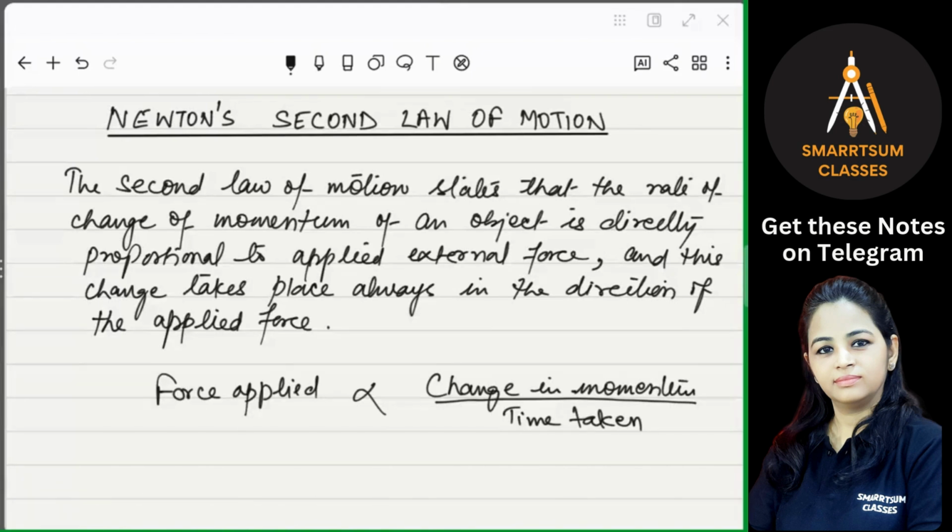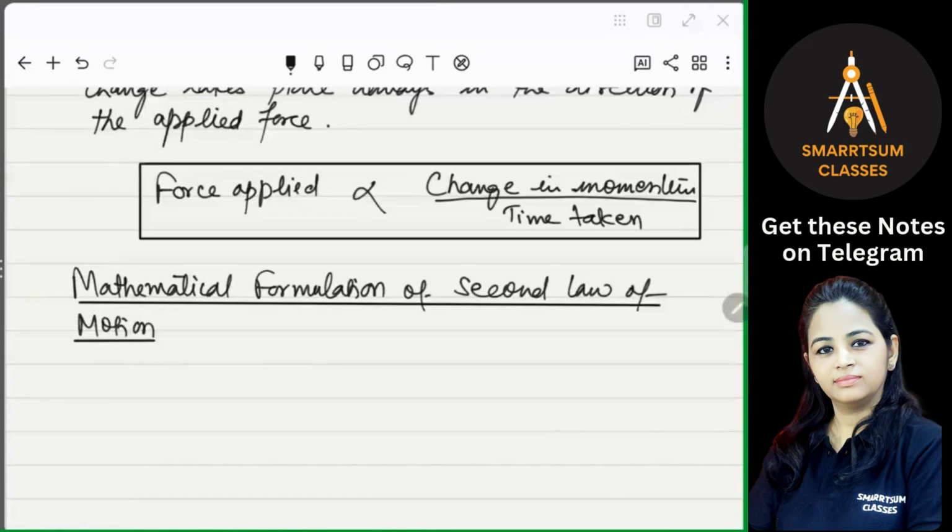Okay, and this change always takes place in the direction of the applied force. Are you getting my point? Yes or no? So let's see what is the mathematical formulation of the second law of motion. Now we will find out how we get that second law, F is equal to ma. So we are just doing the derivation of it.